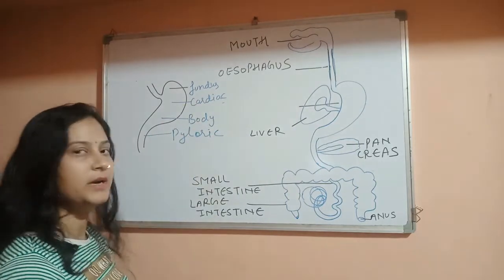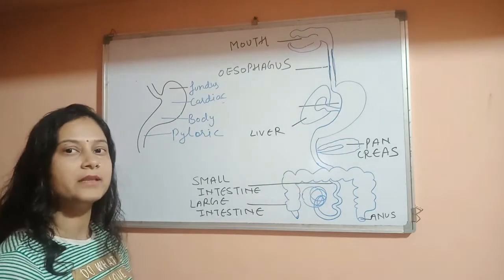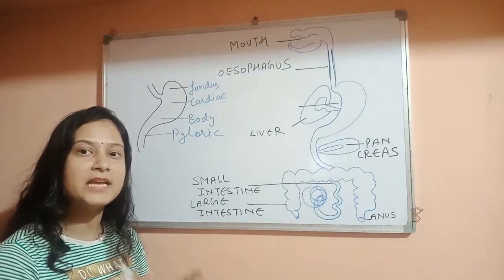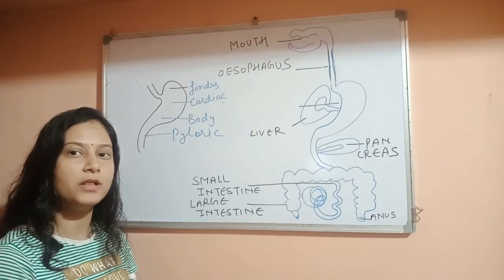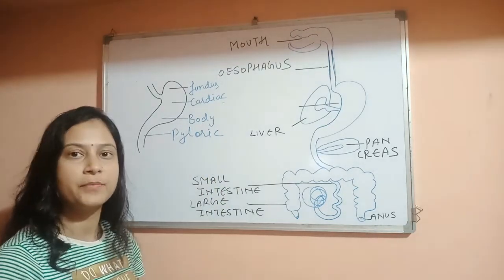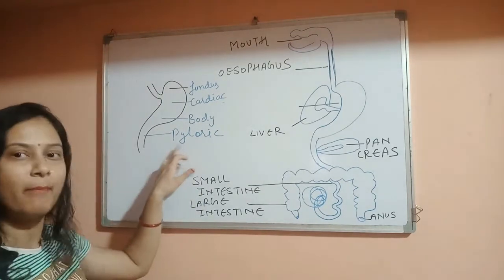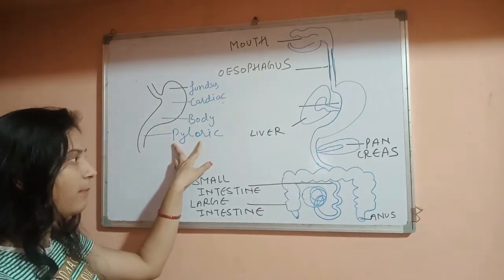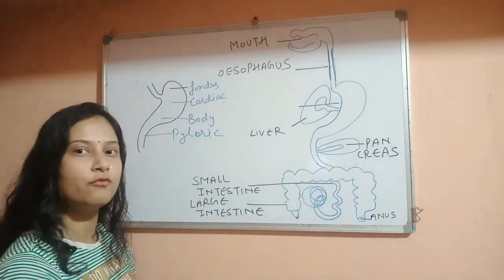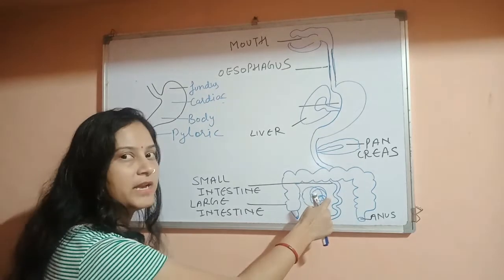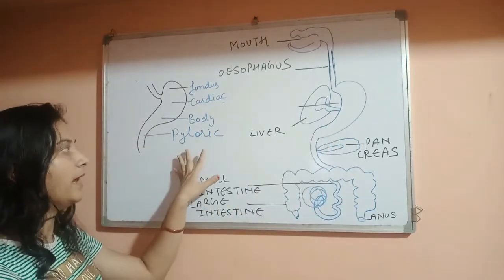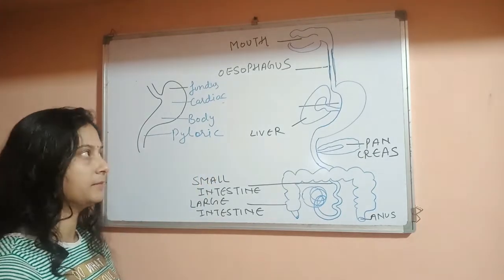Second part of stomach is cardia, and the third part of the stomach is body. What is body? Body is the main central part of the stomach. Actually all the digestion process takes place in the body region of stomach. And the last part of the stomach is pyloric, and it opens into the small intestine, because food has to pass into the small intestine from the stomach. So this function is performed by the pyloric part of the stomach.